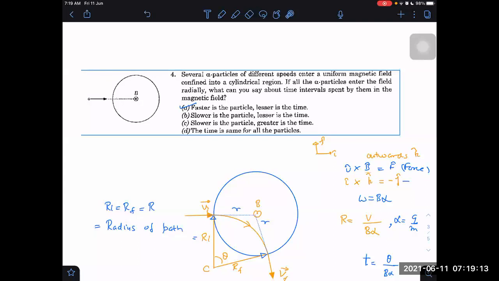But this will be the wrong perspective if you think that larger speed means it will be able to cover fast, as if they are following the same path. Not like that. They are following different paths. It depends on theta. Even then, because it depends on angle, and angle is less if the particle is fast, therefore we can say less time it will take.